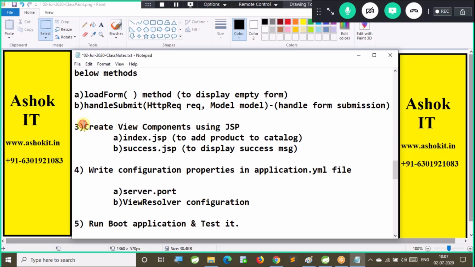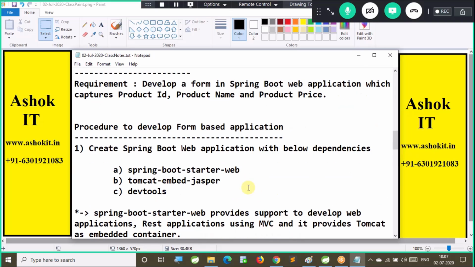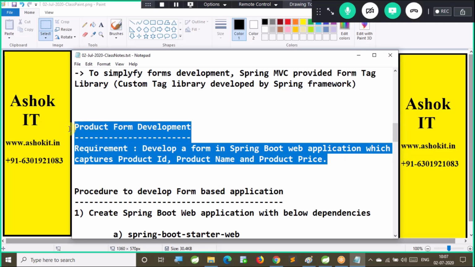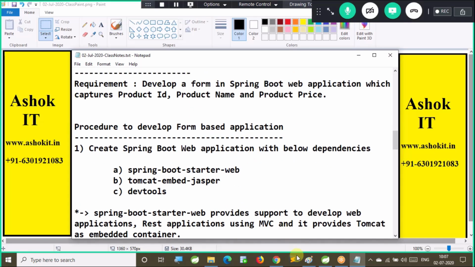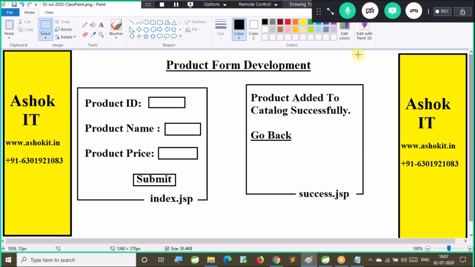So these are the steps that we need to follow to develop the given requirement. The requirement is product form development. My form should look like this. Simple. Index.jsp will contain three fields. Once you submit, you need to capture that form data and display a success message saying that the product was added to the catalog successfully, in a different page. In the second application, I will display the success message in the same page. Step by step we are going to learn. Everything is not in a single class, so gradually we will increase the complexity in the forms.